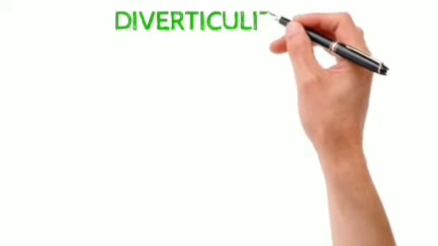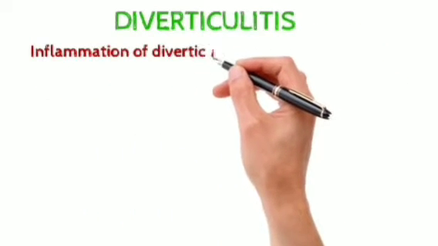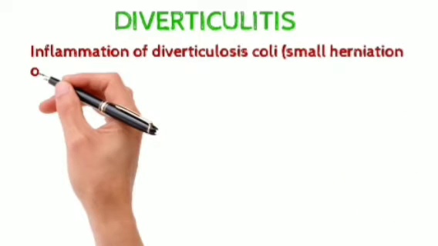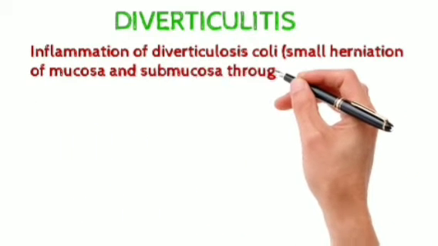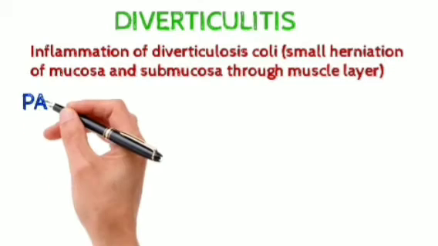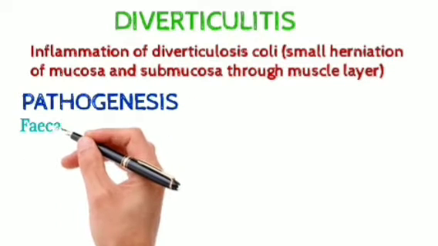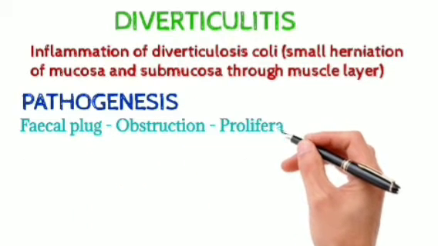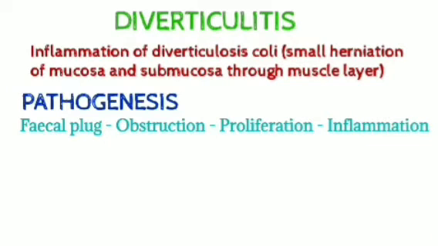First, we will see diverticulitis. It is the inflammation of diverticulosis coli, which are small herniations of mucosa and submucosa through the muscle layer. Pathogenesis: there is fecal plug obstruction of the neck of the diverticulum, which causes proliferation of bacteria, which induces the inflammation.